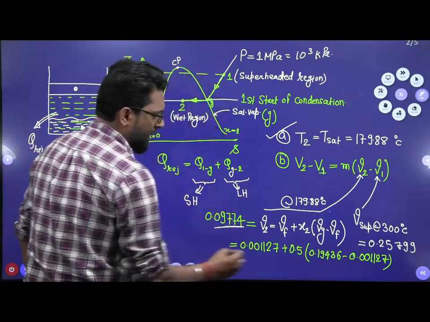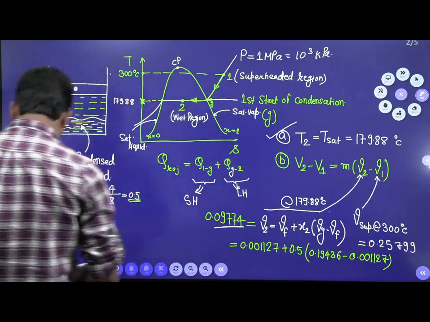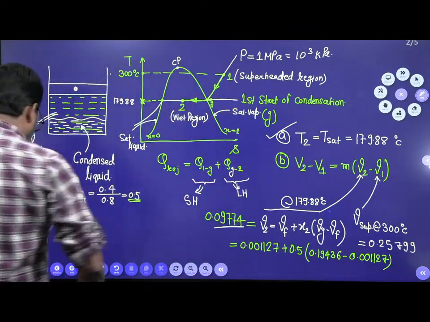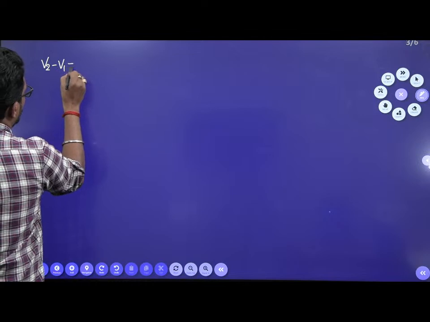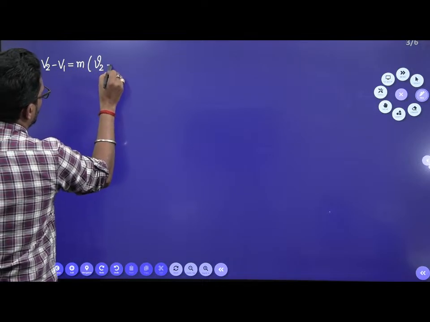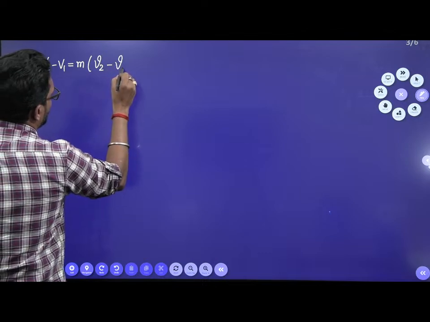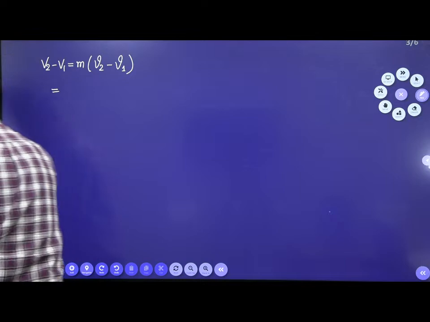So V2 is there and V1 is there. V2 minus V1 you can find very easily. So V2 minus V1 is M into (V2 minus V1). Put this value: M is 0.8.